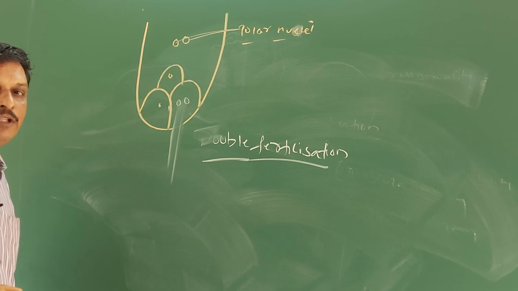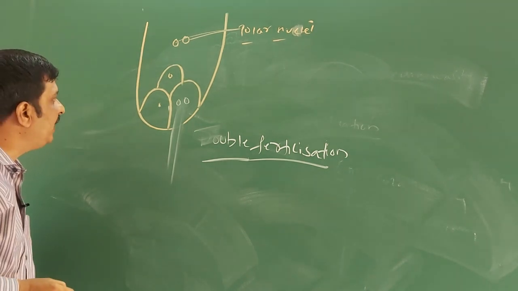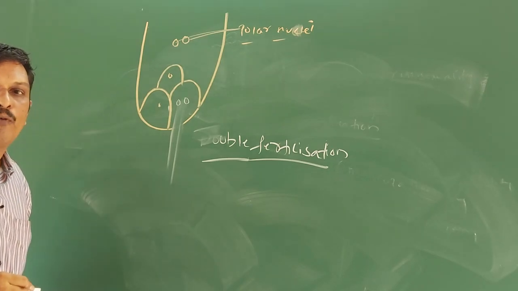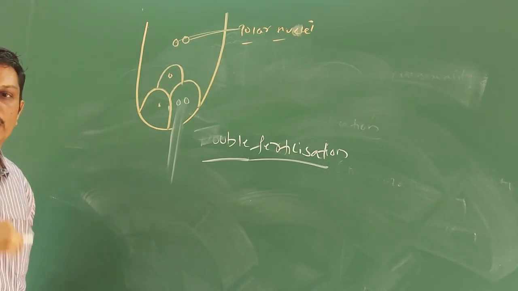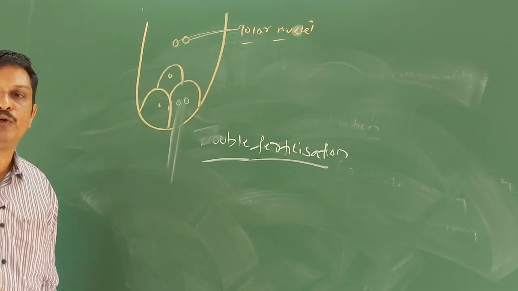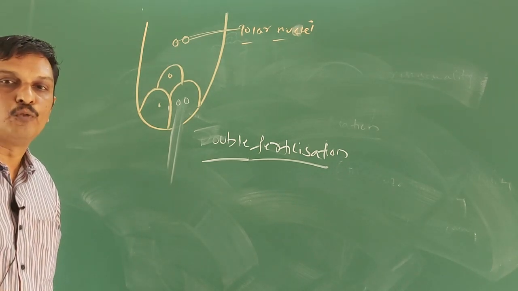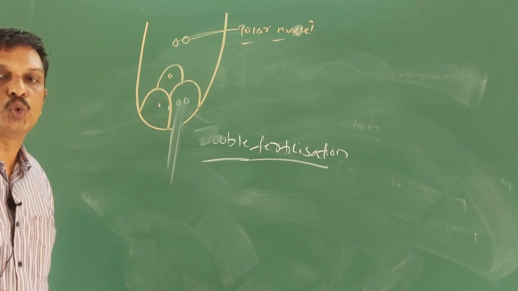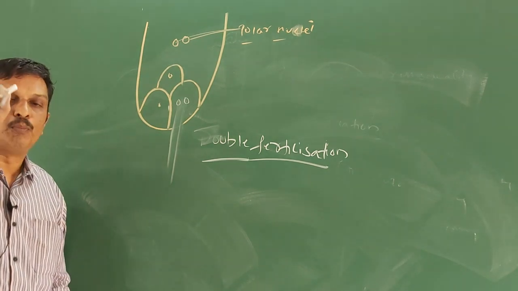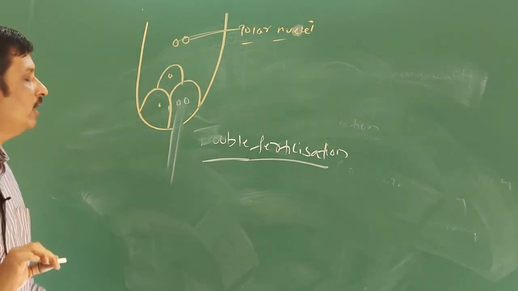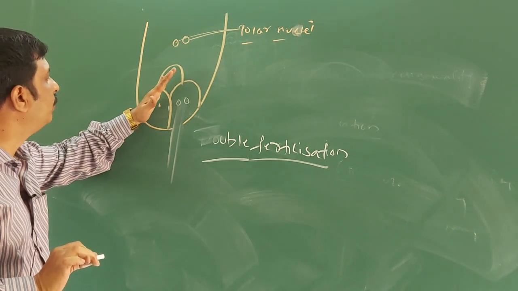Then one of the male gametes moves towards the egg cell and fuses with its nucleus, resulting in the formation of a diploid zygote. This type of gametic fusion is called syngamy, also called generative fertilization, also called true fertilization. The point to be noted here is that generative fertilization or syngamy results in the formation of a diploid zygote.